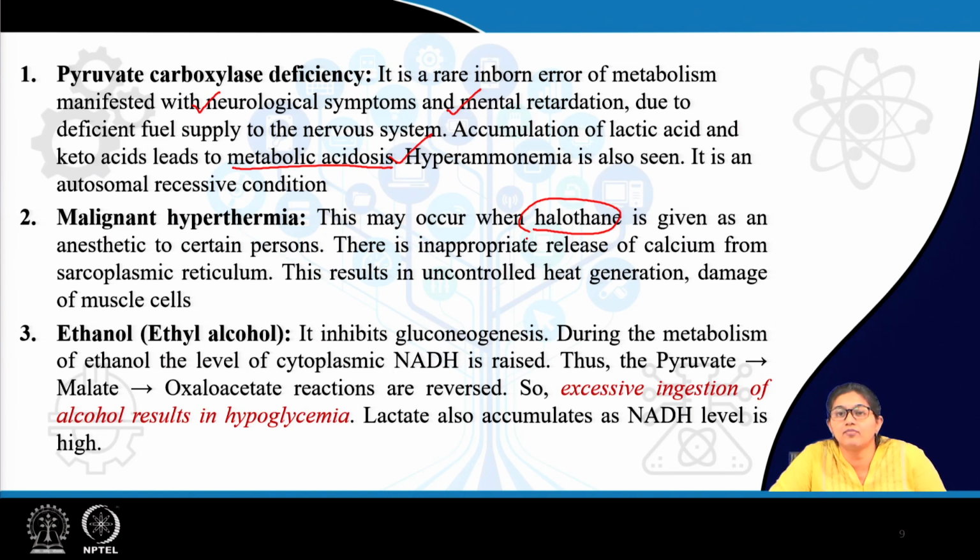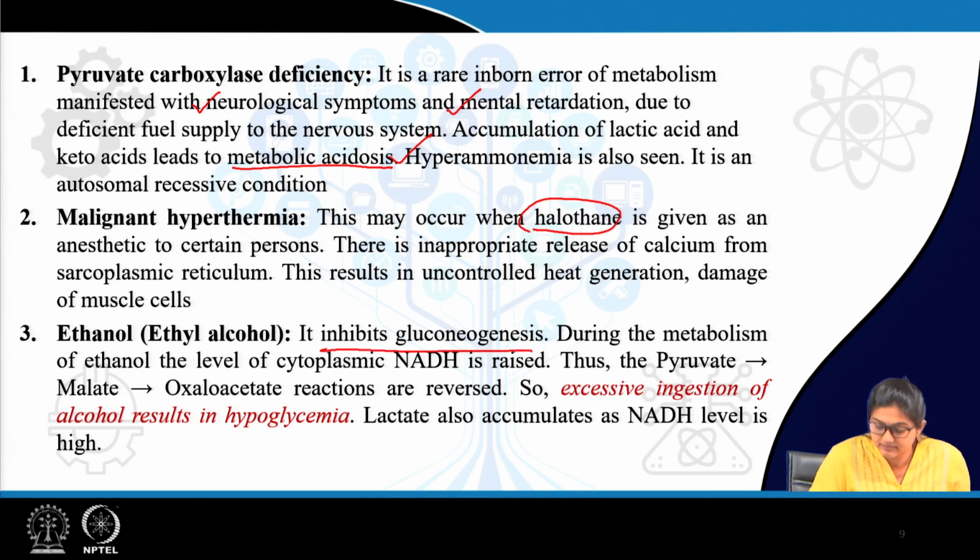After that we will come to the role of alcohol, sometimes we call it alcohol poisoning also. What happens in alcohol poisoning, or with excess ingestion of alcohol, is that there is inhibition of gluconeogenesis. Why is there defective neoglucogenesis?